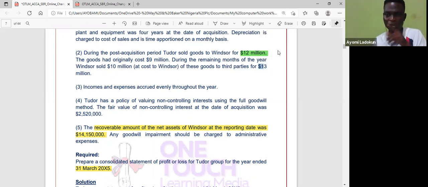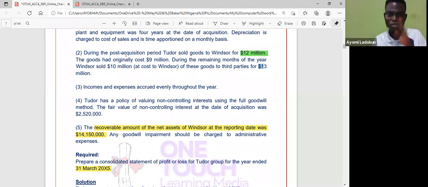Now listen, let me just explain. Normally what we are used to is that they will say on cost or on margin. If it's on cost, say 50%, you just say 50 over 150. If it's on margin, you just apply that margin percent on the sales, so you get your realized profit and all of that. But here, he did not tell me that. So what do we do?